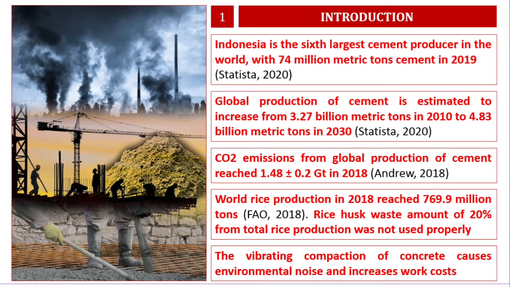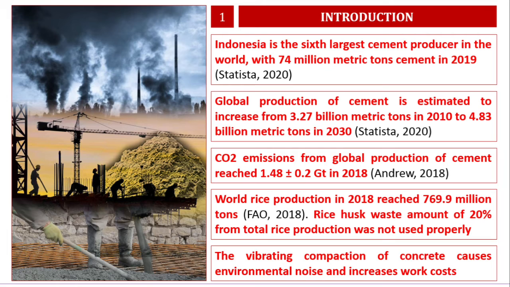First section, introduction. The production of Portland cement as a concrete material is one of the causes of carbon dioxide emissions in the world. Another problem is the use of rice husk waste, which is not used properly. Another problem in construction work is concrete compaction. The vibrating compaction of concrete causes environmental noise and increases work costs.